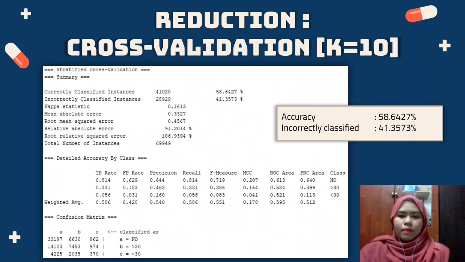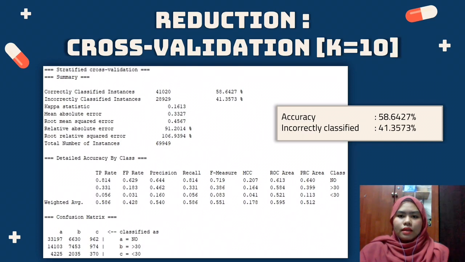In this step, I will explain the J48 classification that is performed on the reduced dataset to obtain a better accuracy result. The first one is cross-validation K-fold 10. The accuracy is 58.6427%, which is higher compared to the full dataset performance.